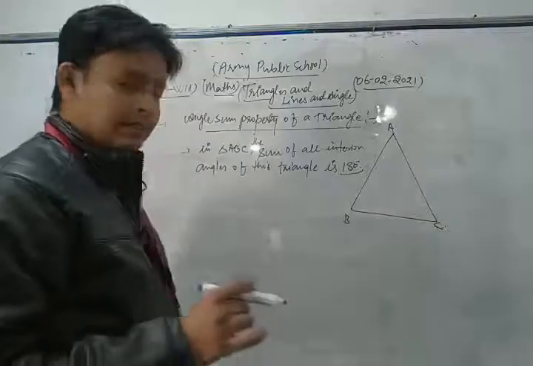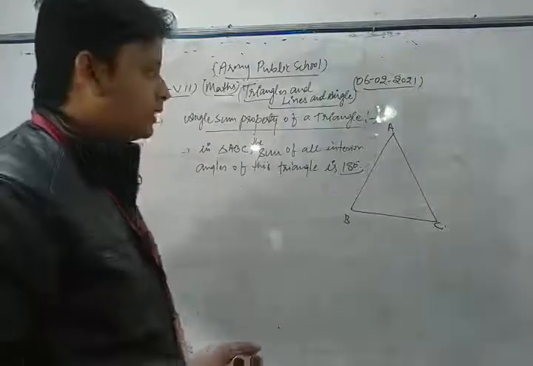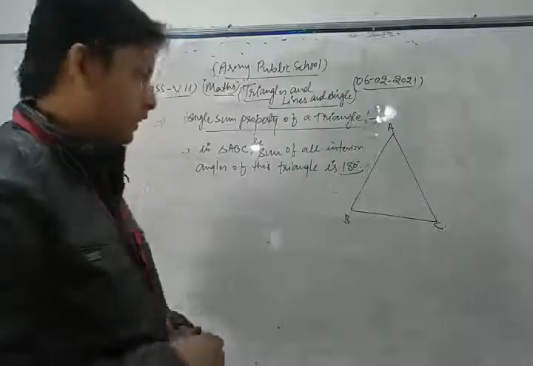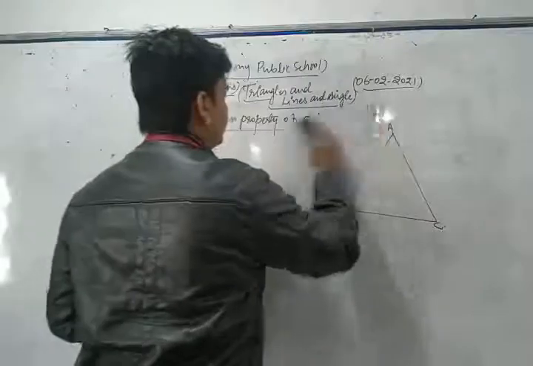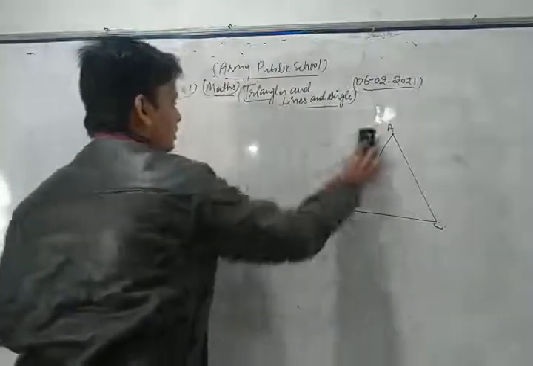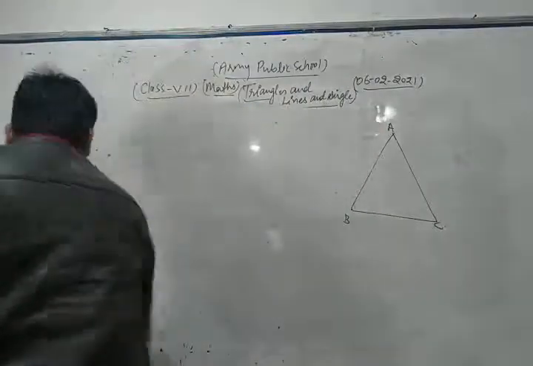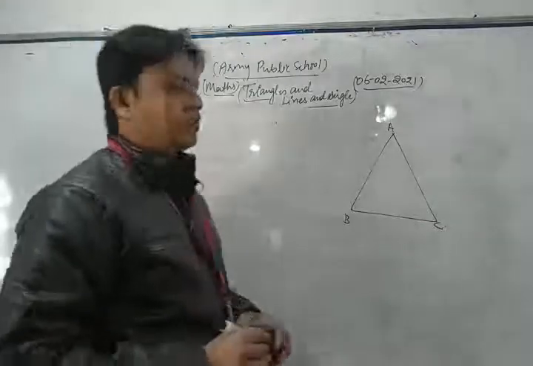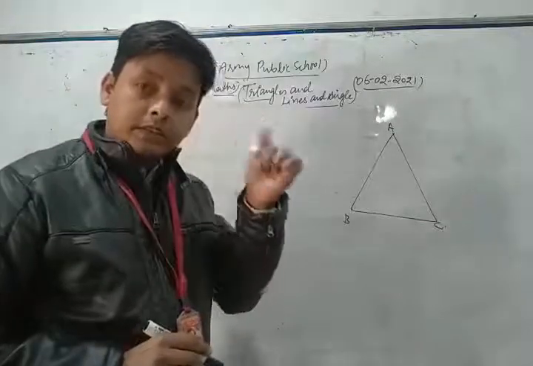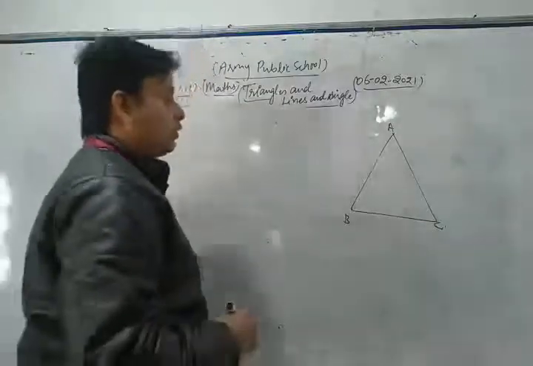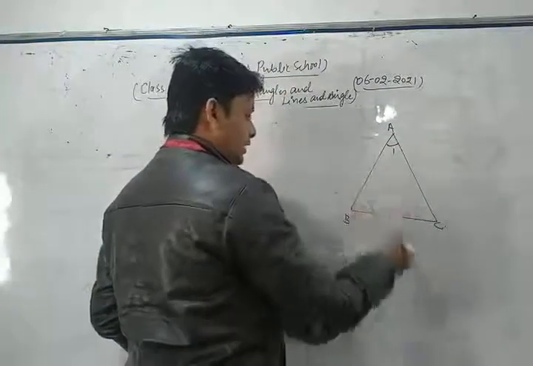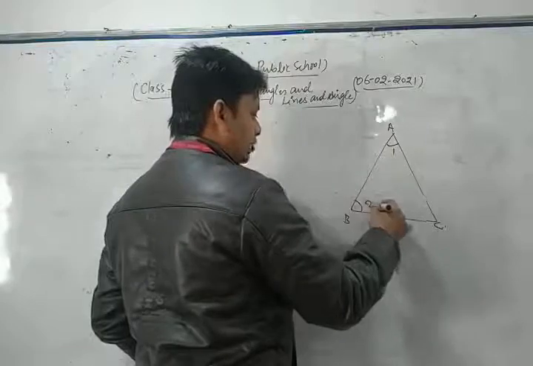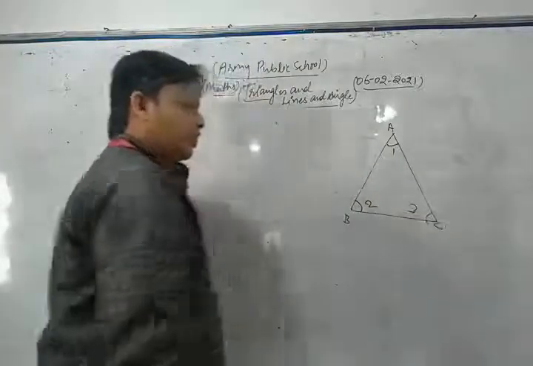Now let's see its proof. What is the method to prove that theorem? Dear student, in order to prove that the sum of all three angles of a triangle is 180 degrees, first of all we take angle A as angle 1, angle B as angle 2, and angle C as angle 3.